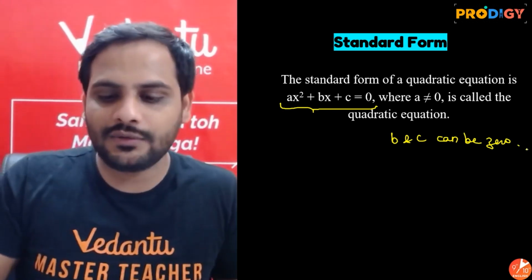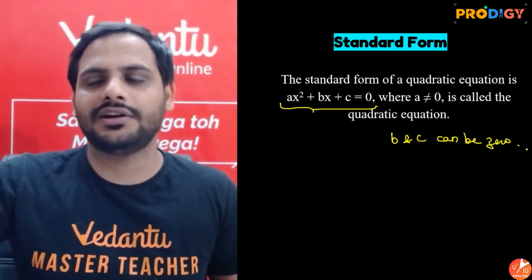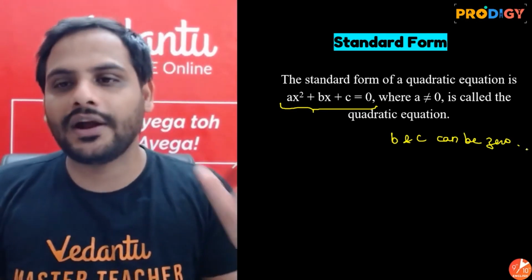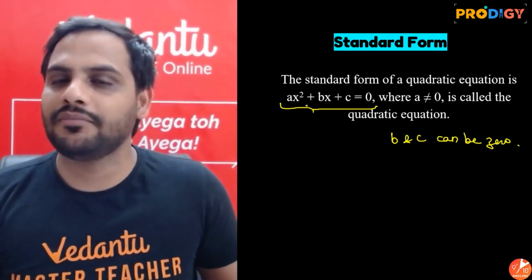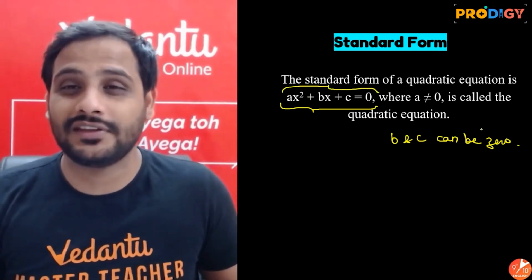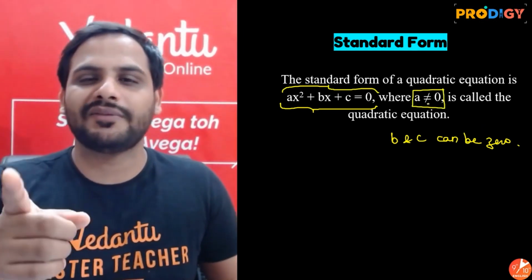So a quadratic equation can have maximum 3 terms: x square, x term, and constant term. The remaining 2 terms may be there, may not be there. We do not care. The x square term must be there. So this is very important to remember. The general form or the standard form is ax square plus bx plus c equal to 0, and it is very important to write it. Please don't treat it as just time pass.